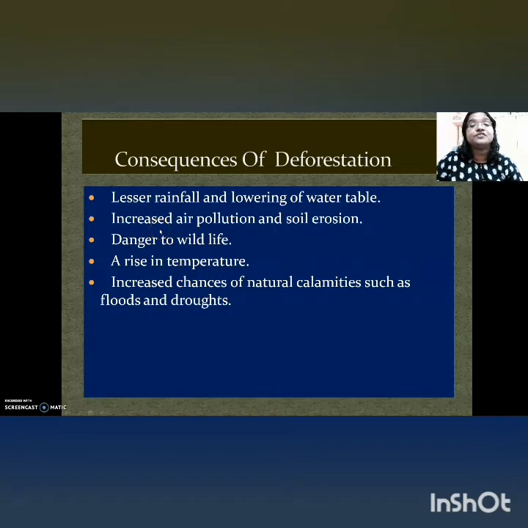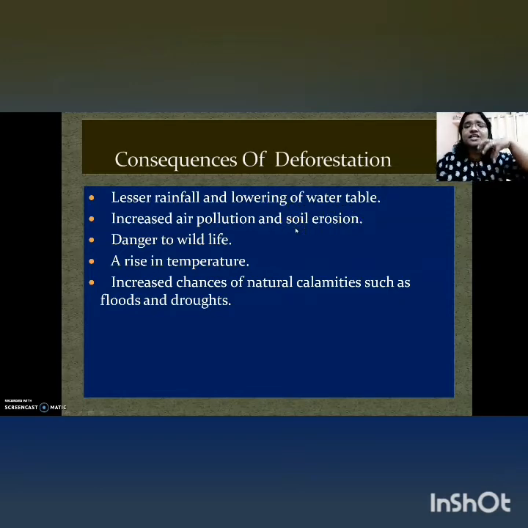And if deforestation happens, if we keep on cutting the trees, what will happen? There will be increased air pollution. Not only increased air pollution, it can also lead to soil erosion. How?